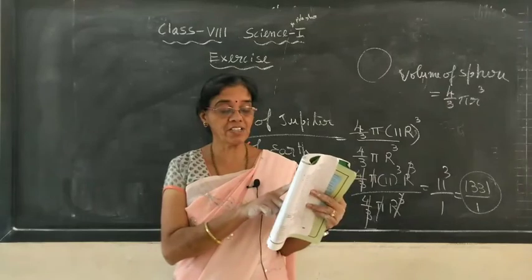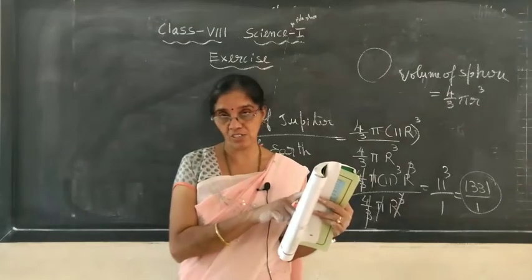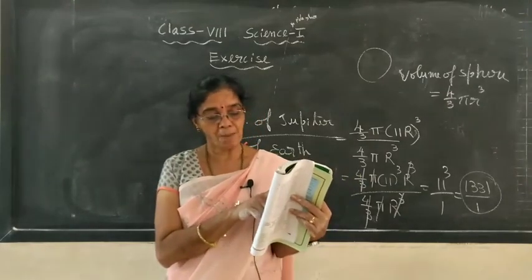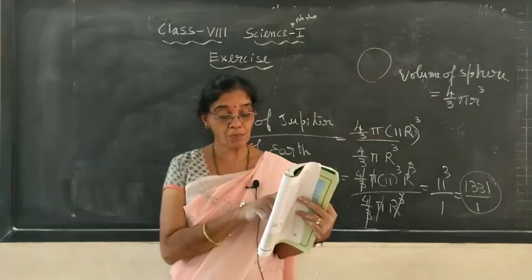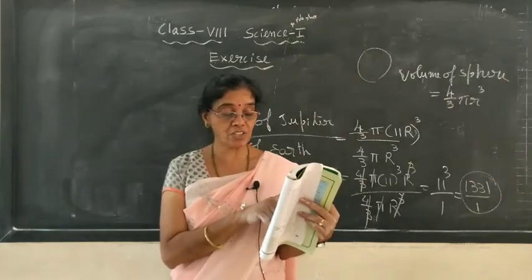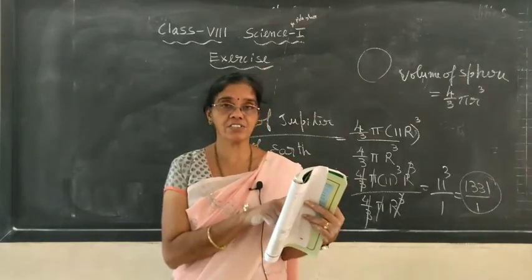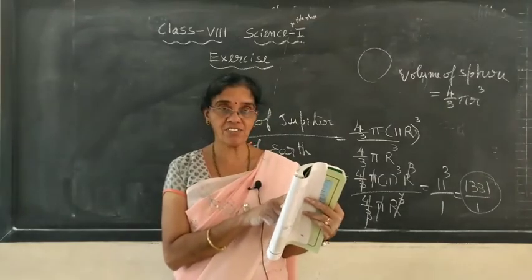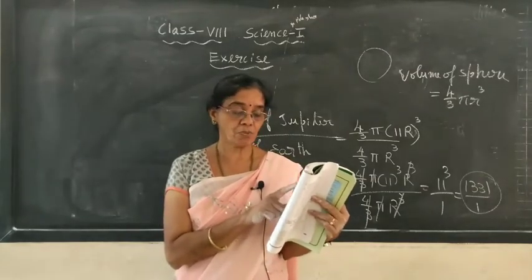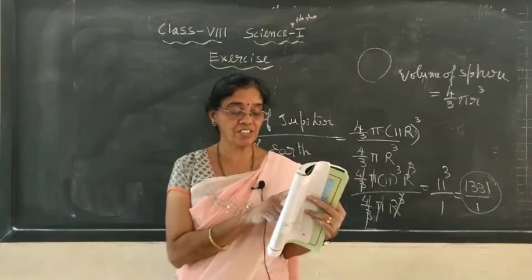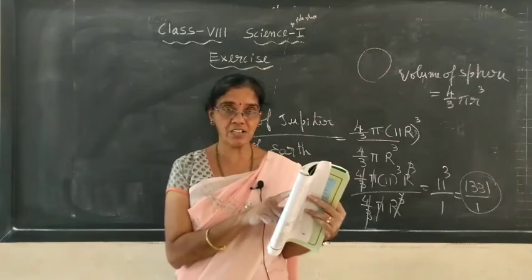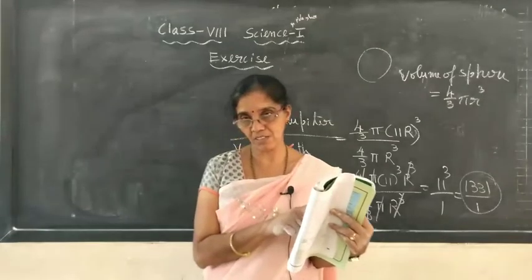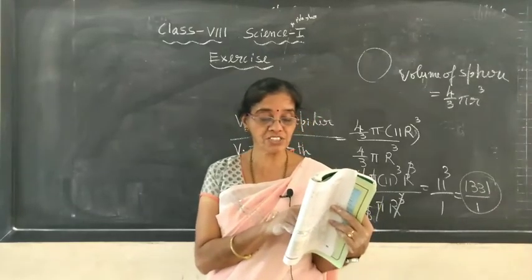But in the diagram it is Mars. So here they did wrong. Mars has taken the position that is occupied by Venus. So Mars and Venus you have to interchange. So Mercury, after that Venus, then the third one is Earth, then comes Mars. So there will be one change you have to do, children.